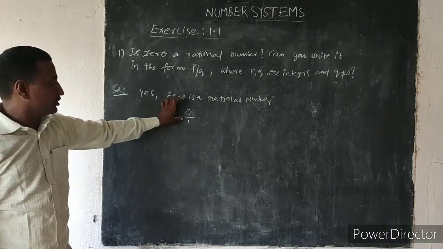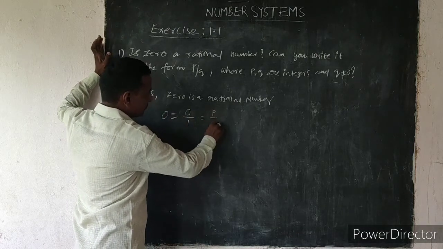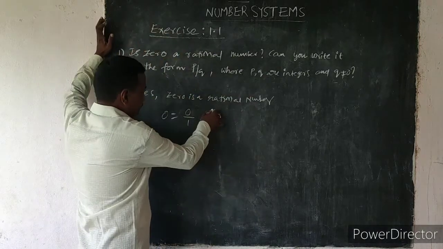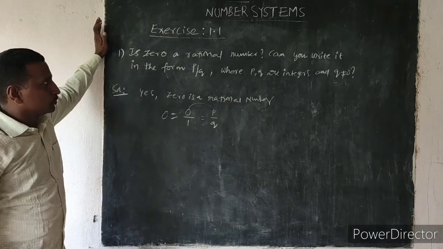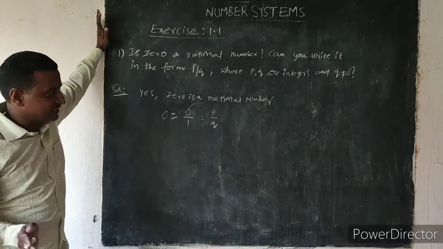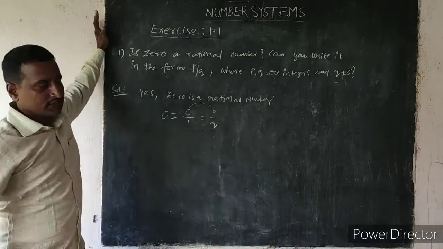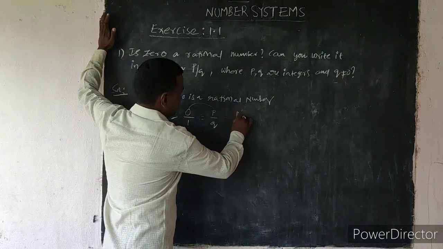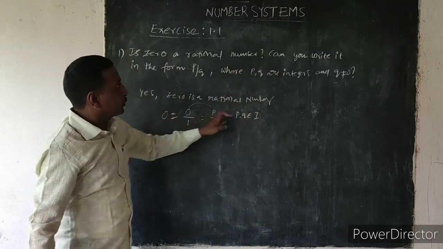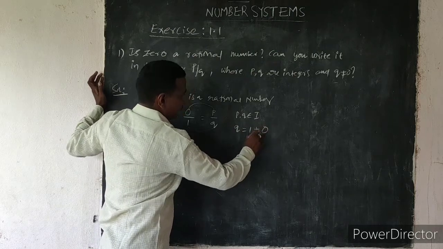0 can be written as 0 by 1. It is in the form of p by q, where p and q are integers. Observe, p is 0. 0 is a whole number, and all whole numbers are integers, so p is an integer. q is also an integer. p, q belong to the integers, and q is not equal to 0. Here q equal to 1, which is not equal to 0.